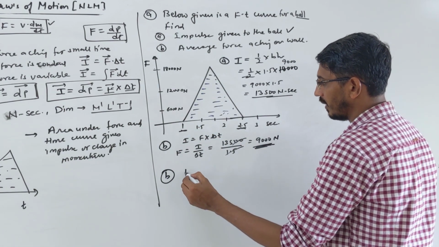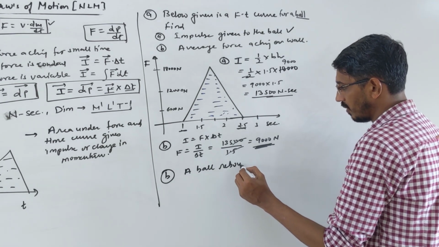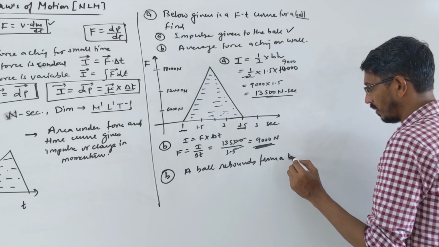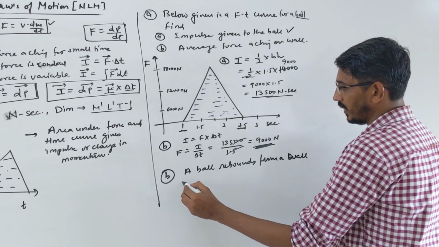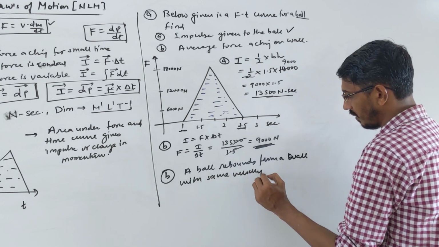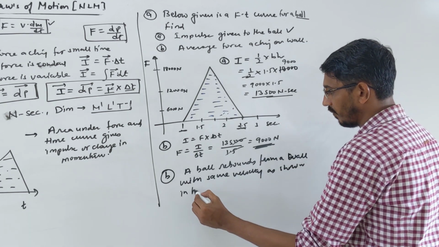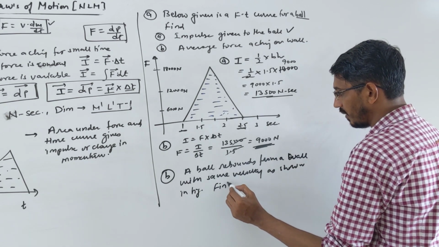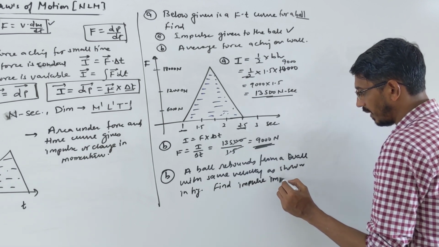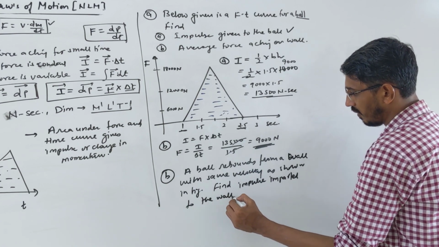Suppose this question is given: a ball rebounds from a wall with the same velocity as shown in the figure. Find the impulse imparted to the wall.